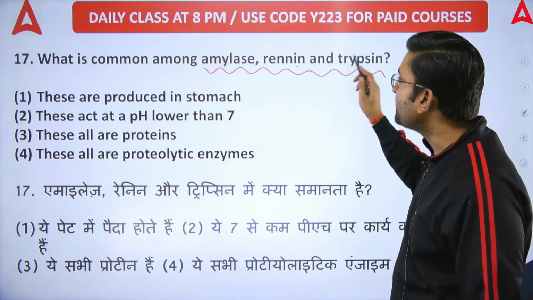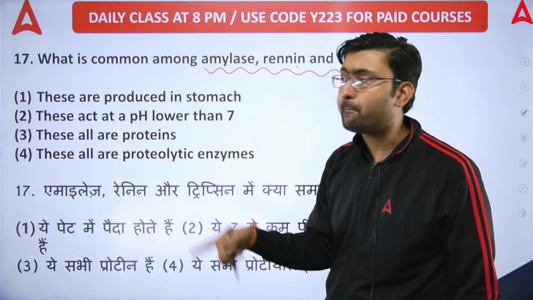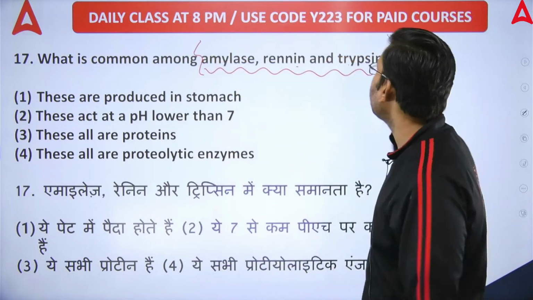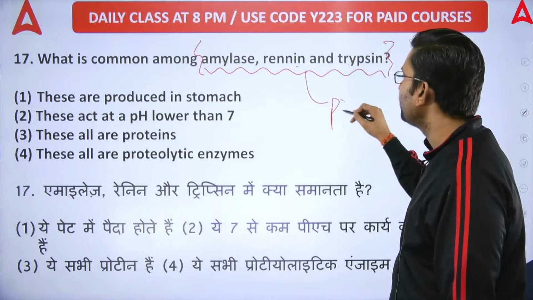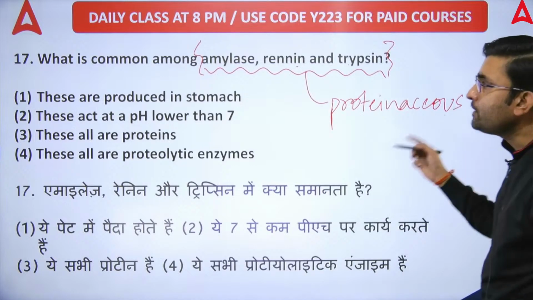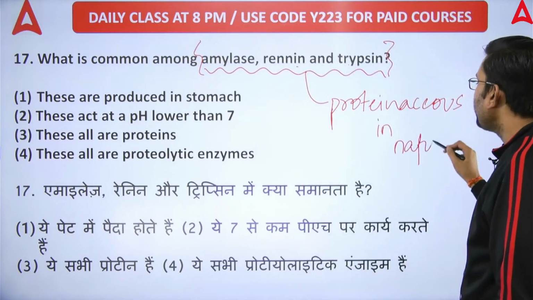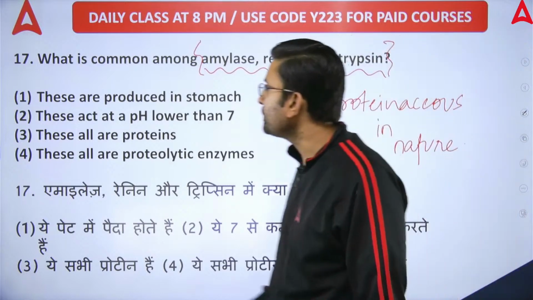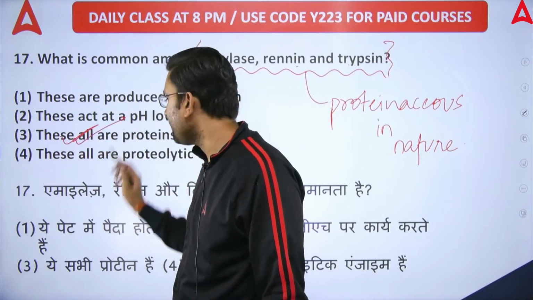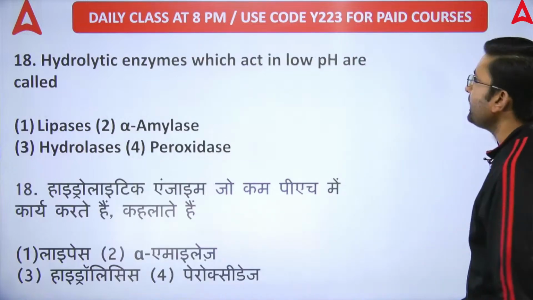So renin and trypsin are protein digesting, proteolytic enzymes. Amylase is not a proteolytic enzyme, but all three are proteinaceous in nature. That was the question, कि what is common? तो common यही है कि all three are proteinaceous in nature. So correct option goes to option number C. सभी प्रोटीन है.